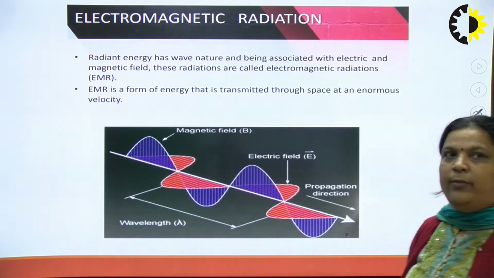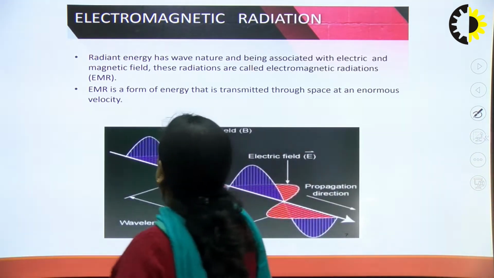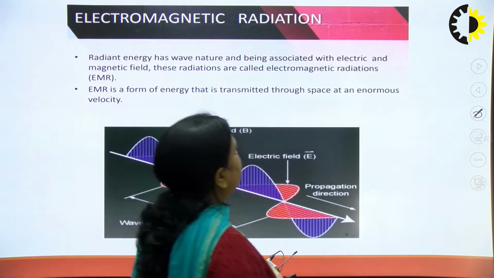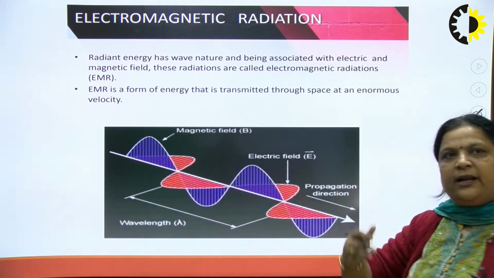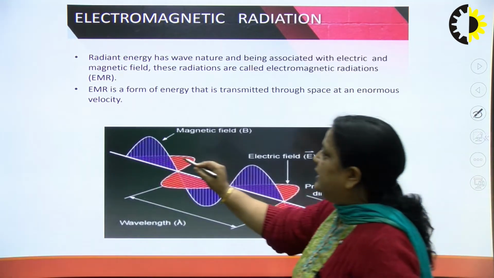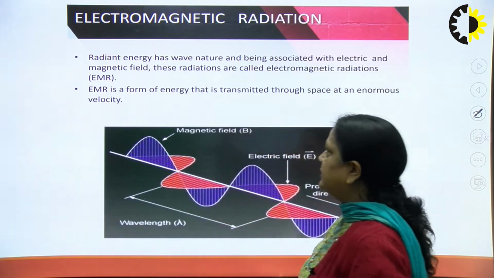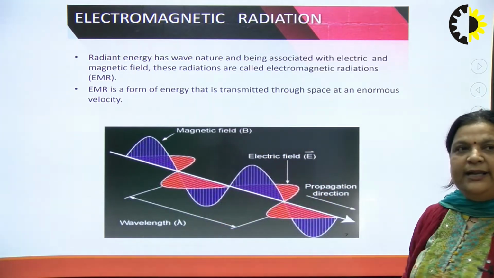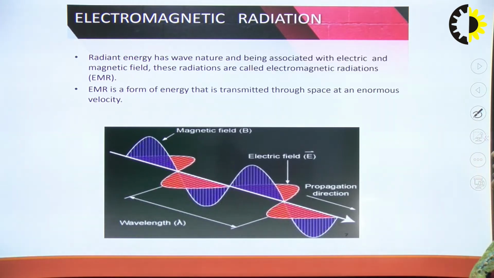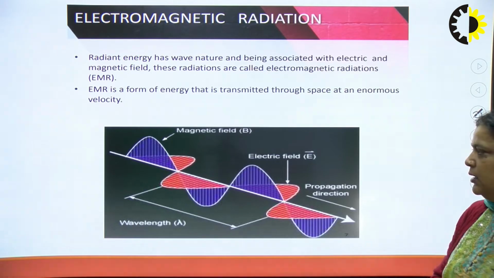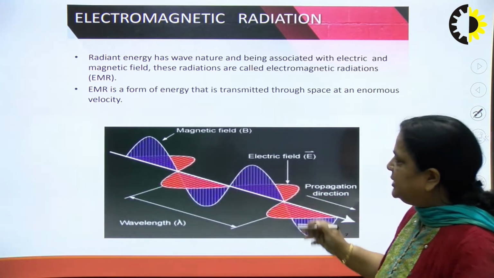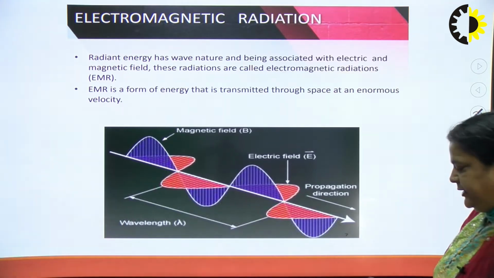Now, what is electromagnetic radiation? We know that radiant energy has wave nature and is associated with an electric vector as well as a magnetic vector, and both vectors are perpendicular to each other. Electromagnetic radiation is a form of energy that is transmitted through space at an enormous velocity. So the radiation which has both vectors perpendicular to each other is termed electromagnetic radiation.